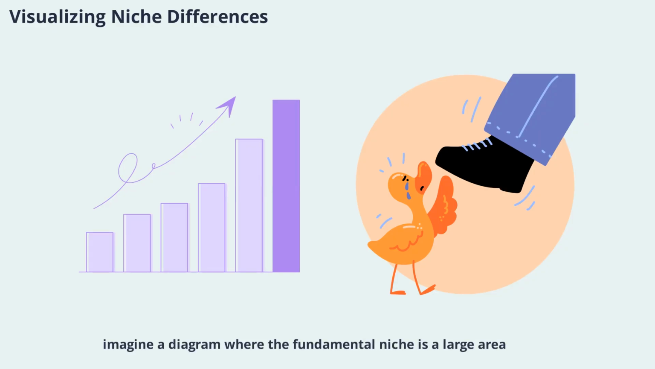Imagine a diagram where the fundamental niche is a large area, and the realized niche is a smaller subset within it. The reduction from fundamental to realized niche is caused by factors like competition with other species, predation, and historical dispersal limitations. This visualization helps clarify why species don't always occupy all the areas they could potentially survive in.